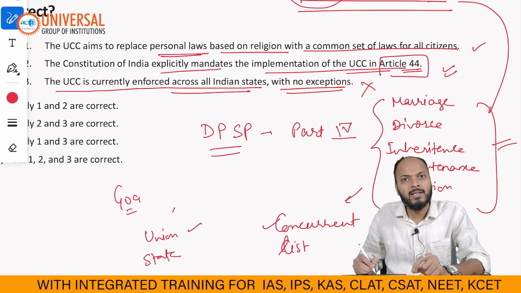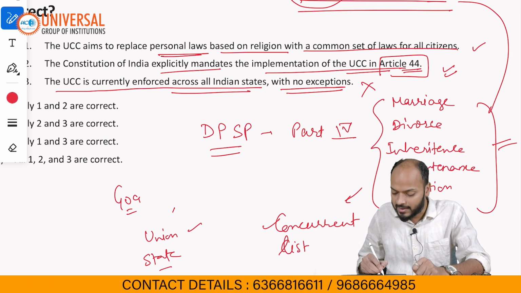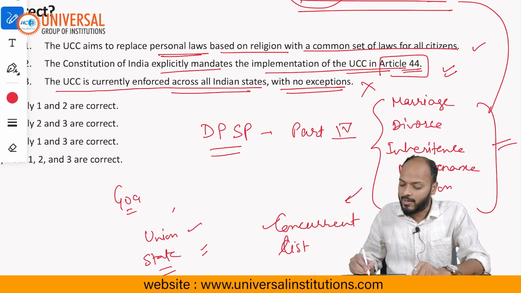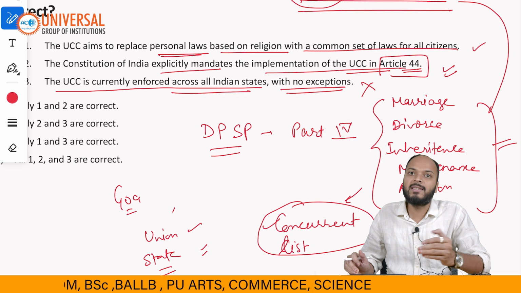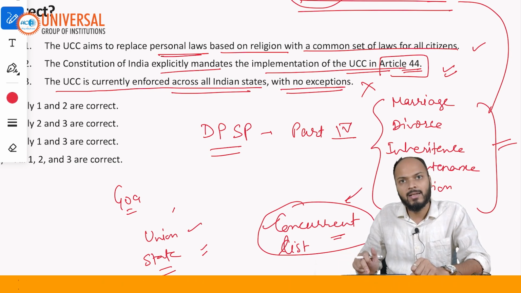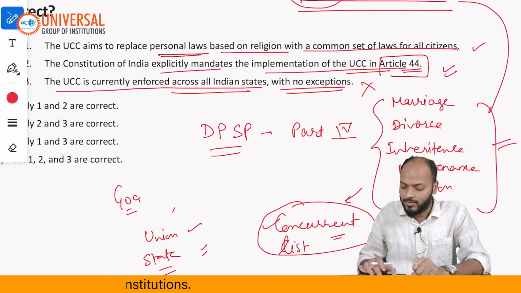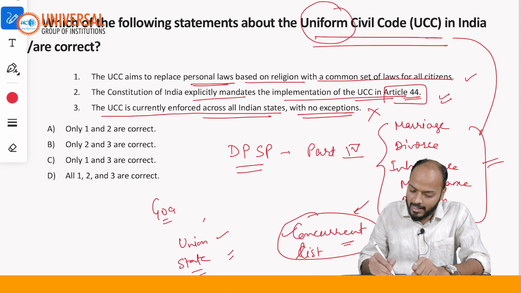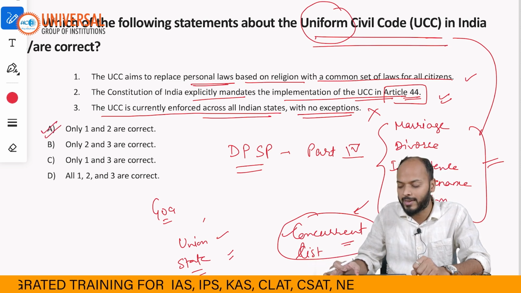Union list means the subjects over which only the Parliament of India can make laws. State list means the subjects over which only state assemblies can make laws. And concurrent list means the subjects over which both Parliament as well as state assemblies can make laws. So these subjects come under the concurrent list, and hence the State Assembly of Uttarakhand is empowered to make laws over these subjects as well. So statements 1 and 2 are correct, 3 is incorrect, the answer would be option A. Moving forward to the next question.